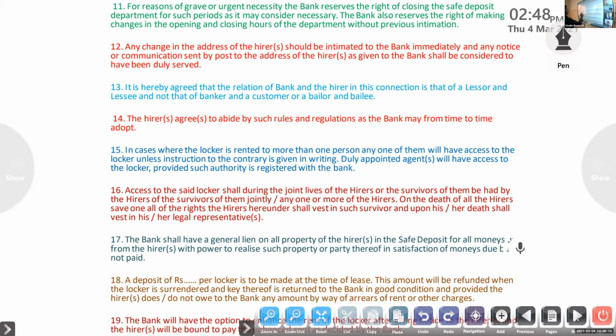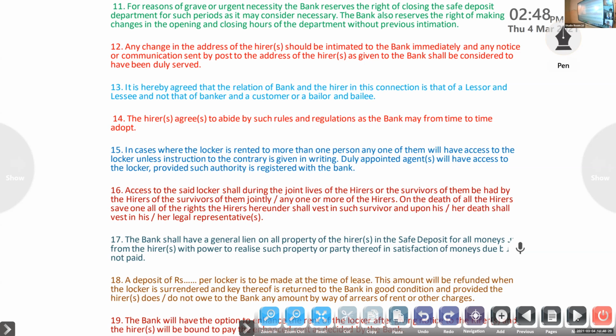Okay, the next one. It is hereby agreed that the relation of the bank and the hirer in this connection is that of a lessor and lessee. But we know that. Then the hirer agrees to obey the rules and regulations of the bank. So that we are following.